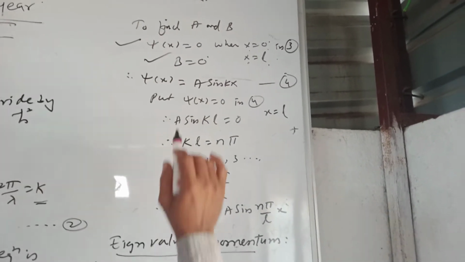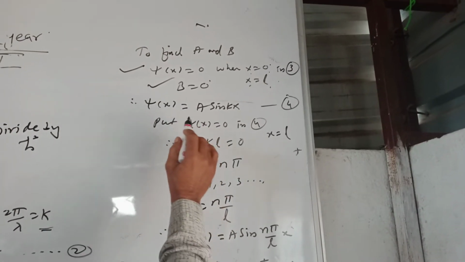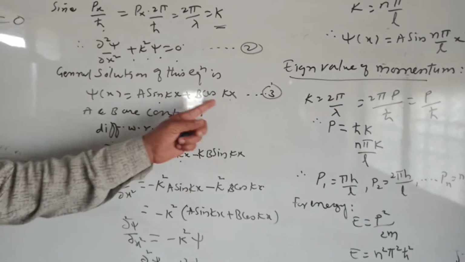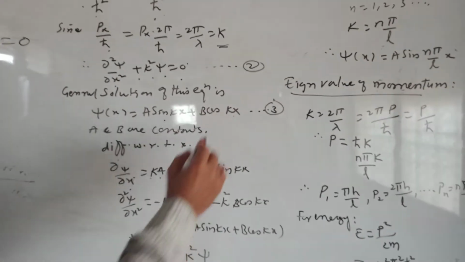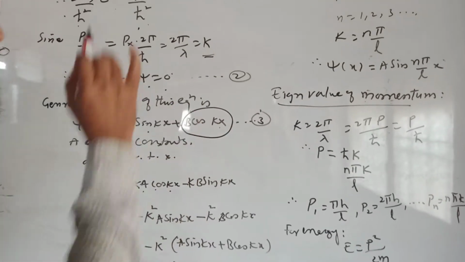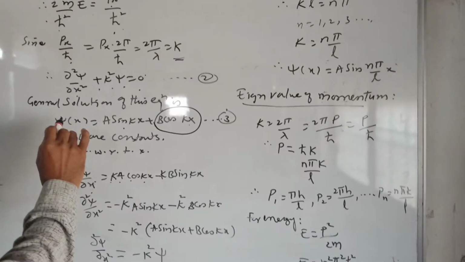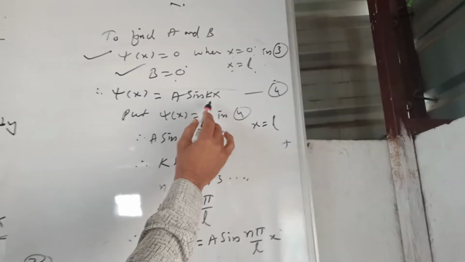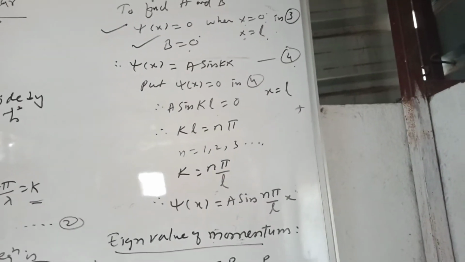And if I substitute this value of b equal to 0 again in equation 3, this term will vanish, and you will get psi of x is equal to a sin kx. I am writing it here, let us call it equation number 4.